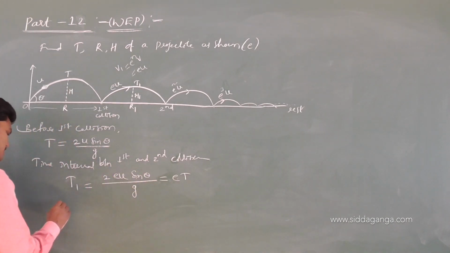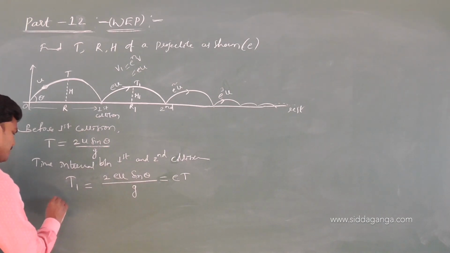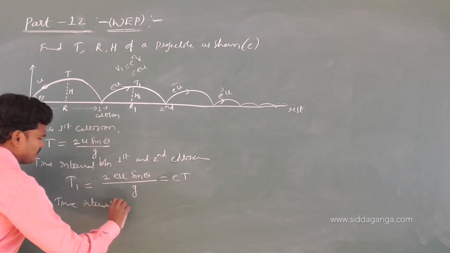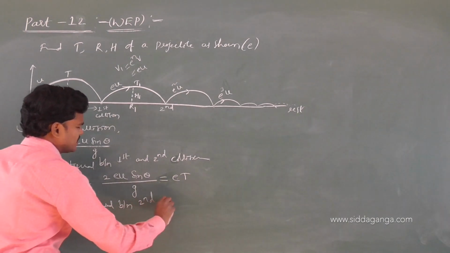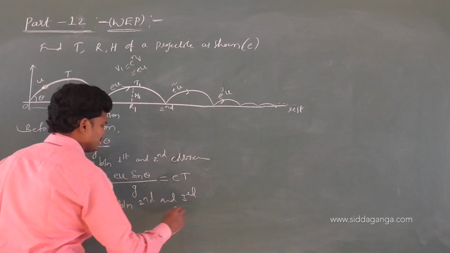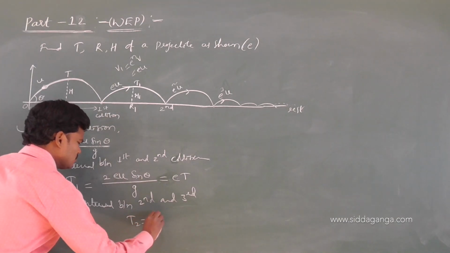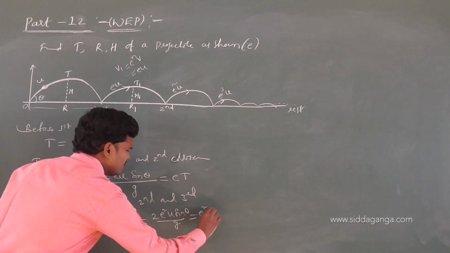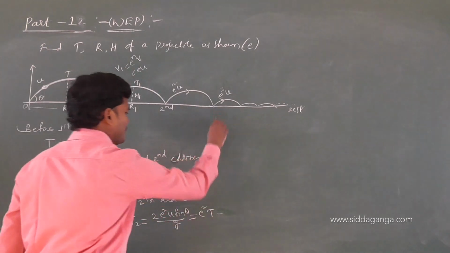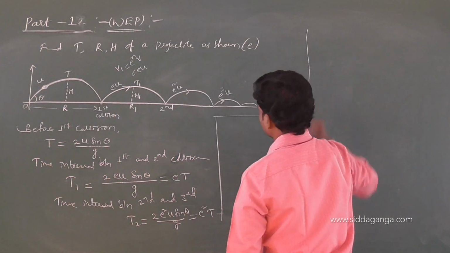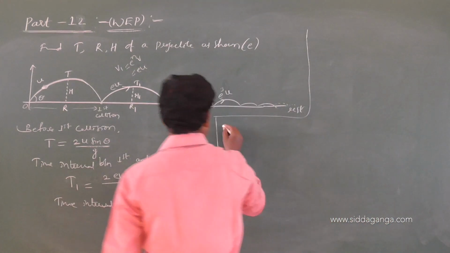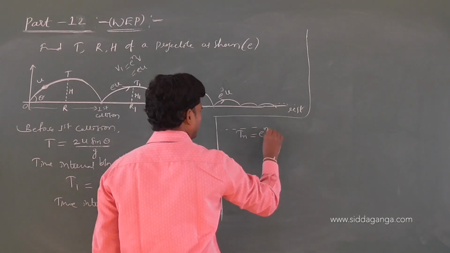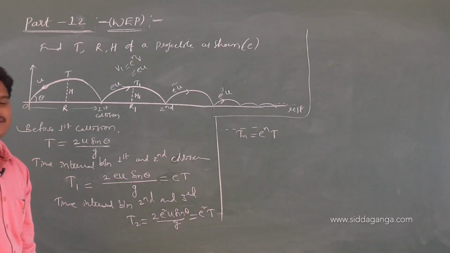Tell me the next. What is t2? So the time interval between the second and third collision. Shall I write directly? T2 is equal to 2 e square u sin theta by g, nothing but e square t. Now tell me, after n rebounds, similarly tn is e power n into t. Just now we got this formula already. Directly I can write that formula.